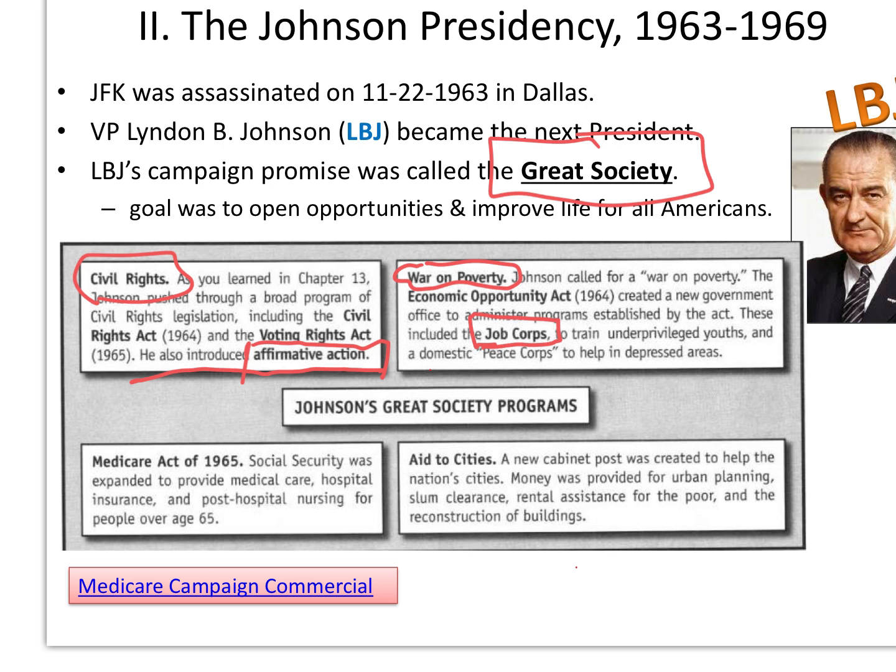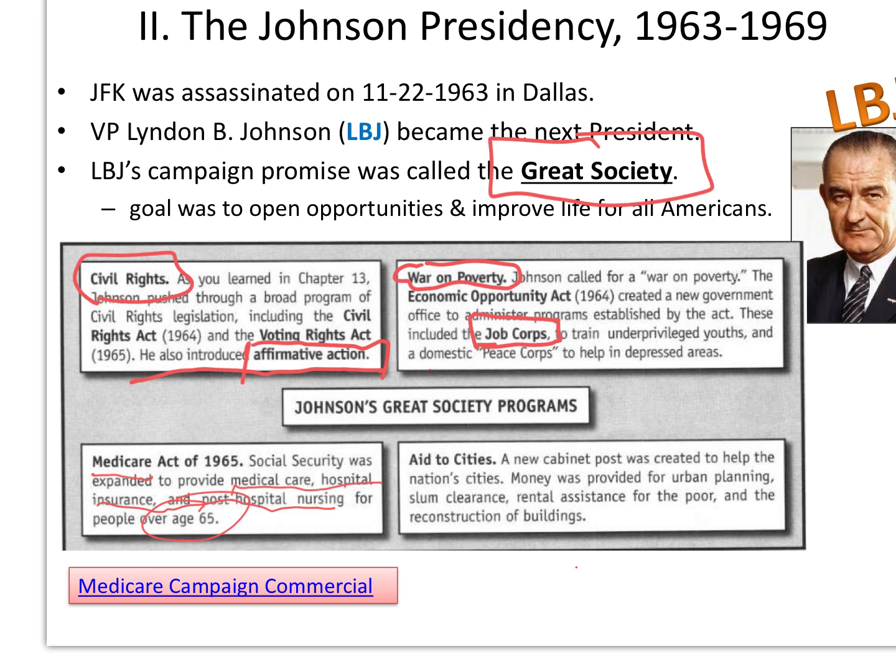This is healthcare, essentially, healthcare, hospital insurance, post-hospital nursing for anybody over the age of 65. So Medicare was for older people. The Medicare Act of 1965 was anybody over the age of 65 could essentially receive medical health insurance, if you will.